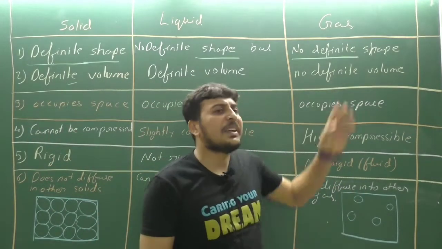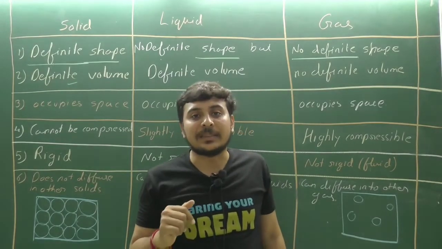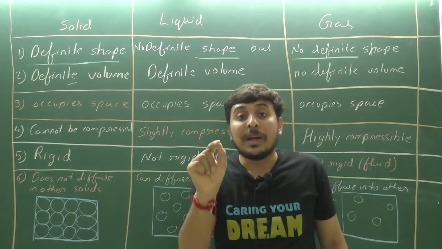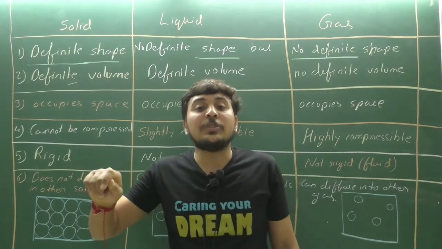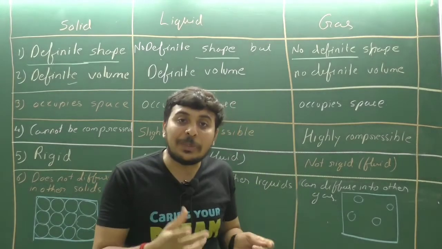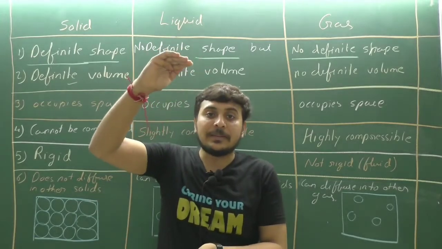So they do not have a definite shape. The volume of the gas changes. LPG, liquefied petroleum gas. By using that LPG gas, we are cooking food. So now, what is LPG? Liquefied petroleum gas. It is a gas inside the cylinder.